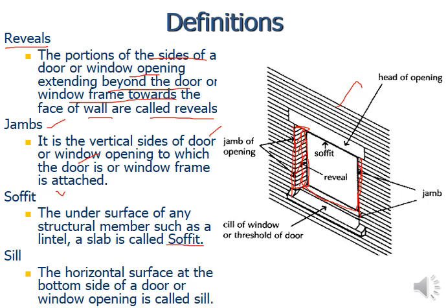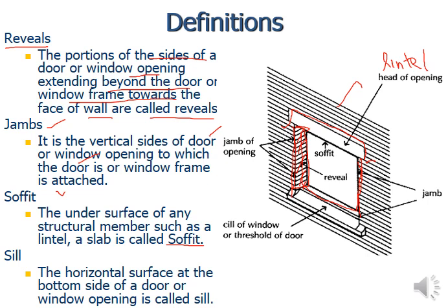Okay, so let's suppose this opening is there. Whenever you provide any opening within the wall, you have to provide a smaller beam above that particular opening, extended a certain dimension out of it. That is called the head of the opening, and generally this is a kind of beam called a lintel. Lintel is the beam that is provided above openings, doors, windows, ventilators, etc.